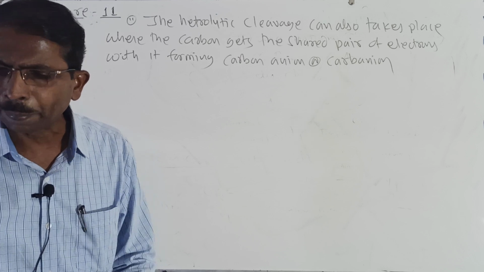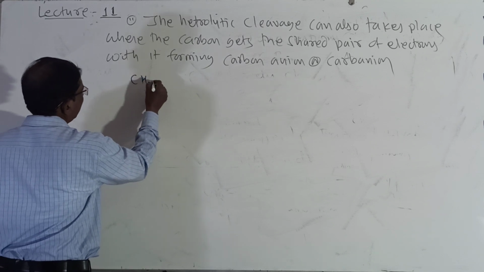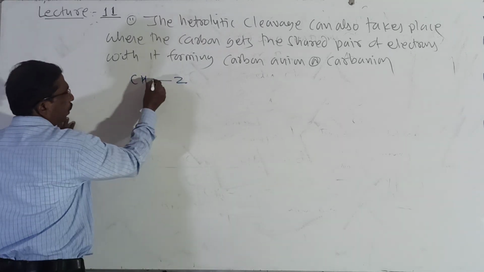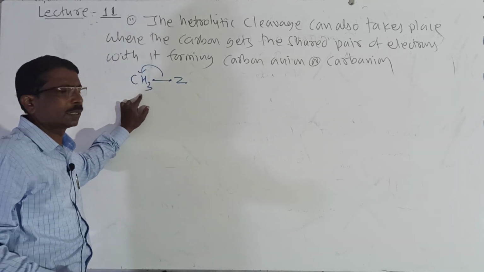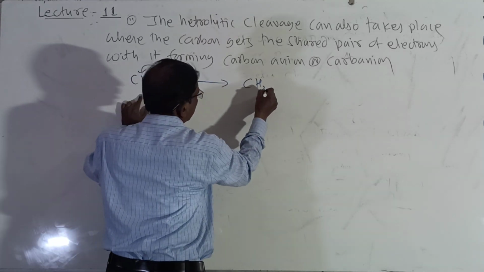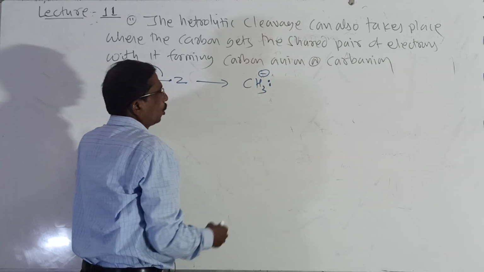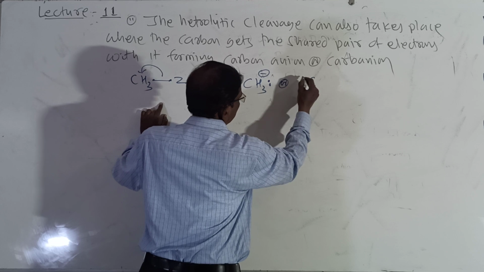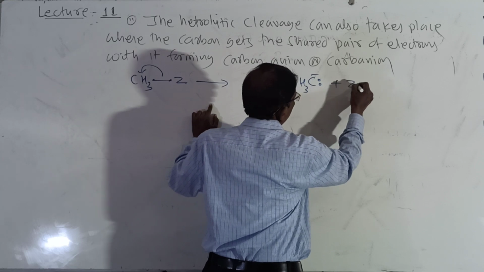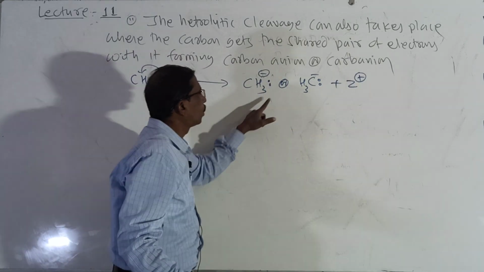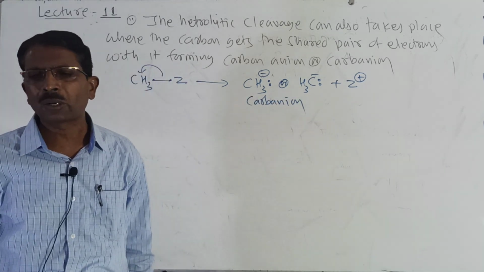So let us see one example. Look here, CH3 Z, and if both the electrons are retained by this carbon, then here it forms CH3, it becomes negative, and here it retains both the electrons. You may write this type, or you may also write like this, CH3 like this, and then Z plus. So it is called carbanion or carbon anion.